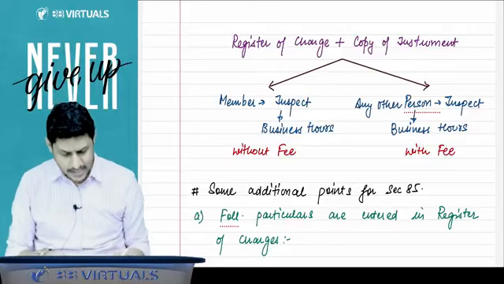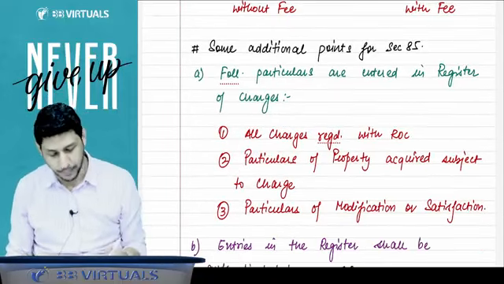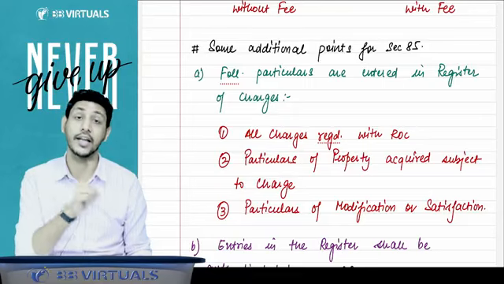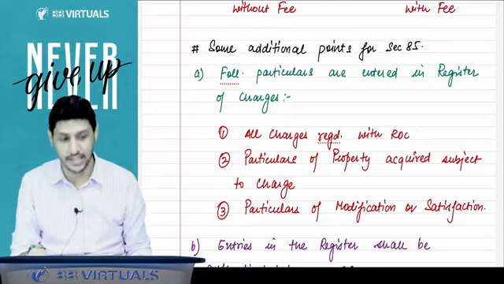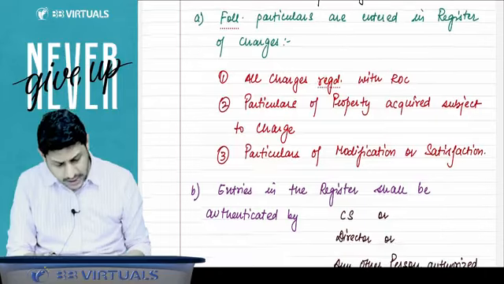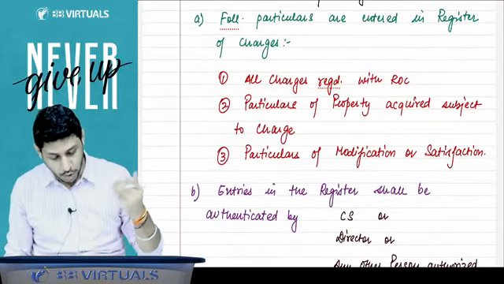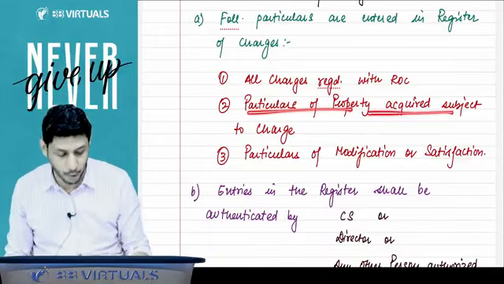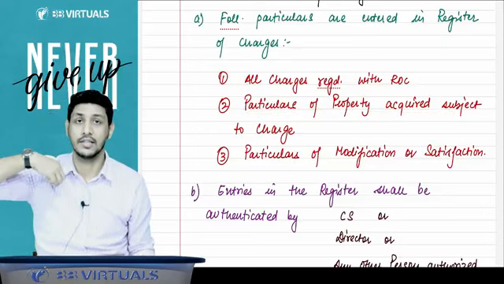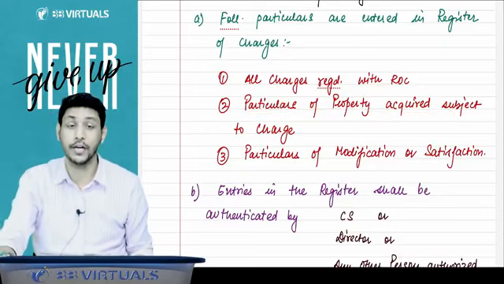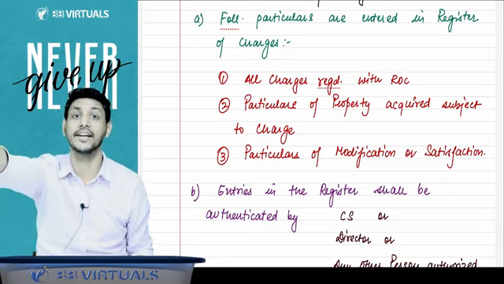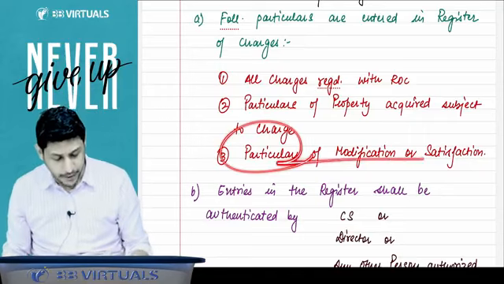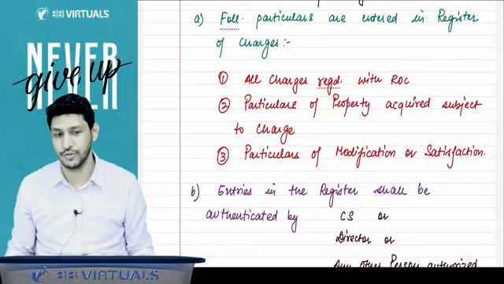Some important additional points you have to remember. First, the following particulars are to be written in the register of charges maintained by the company. You have to write the particulars related to all the charges registered with the ROC. You have to write the particulars of property acquired subject to charge, that is, property on which a charge was already created and which you acquired. And you have to write the particulars of modification or satisfaction of charge also.